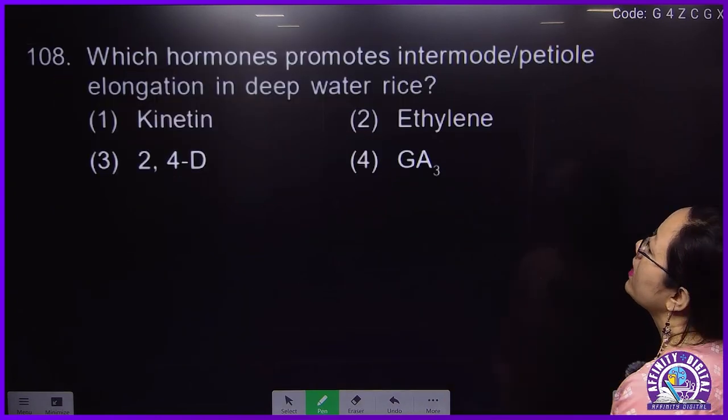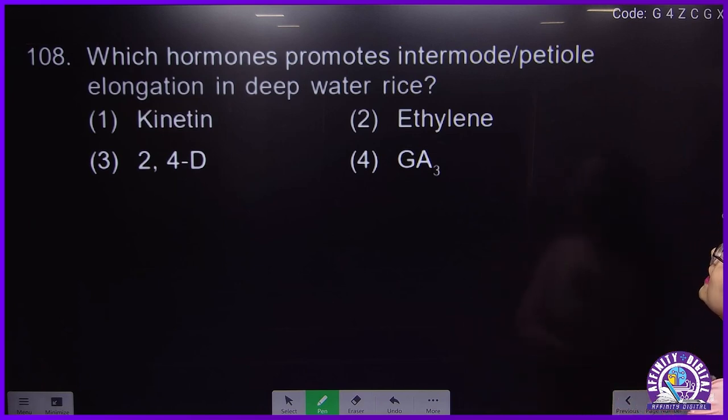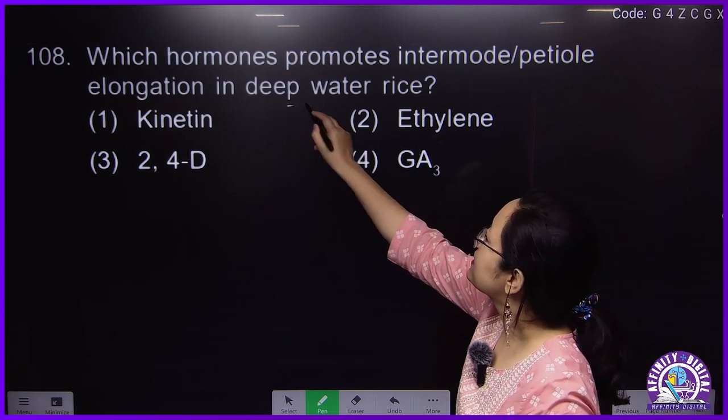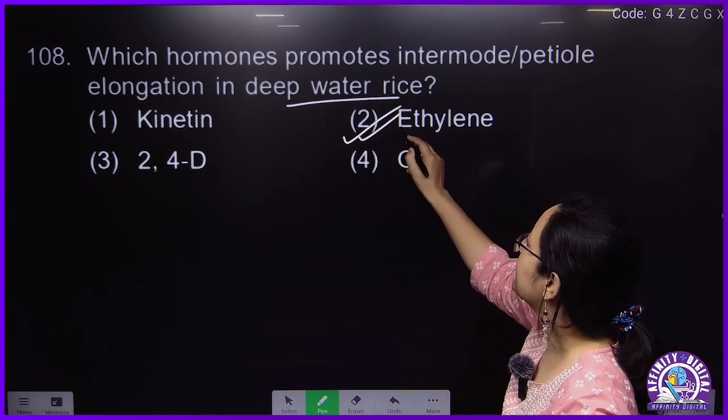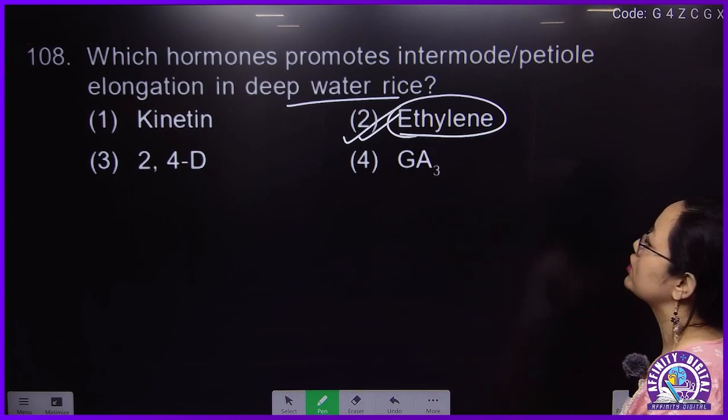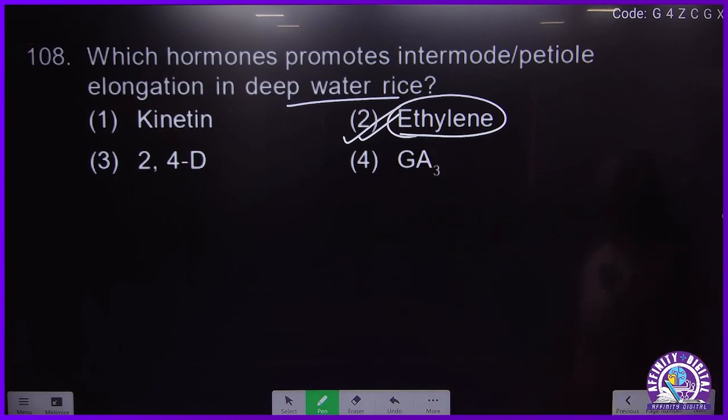108. Okay, which hormone promotes internode or petiole elongation in deep water rice? Deep water rice, if it says, then it will be ethylene. Ethylene, which is a gaseous hormone, will help in internode elongation in deep water rice.